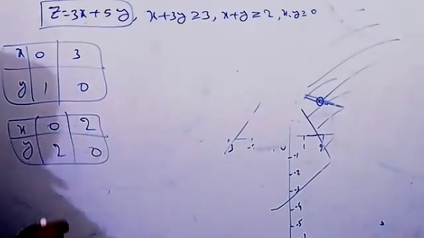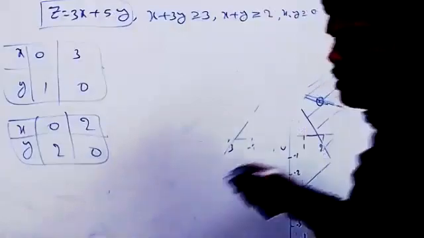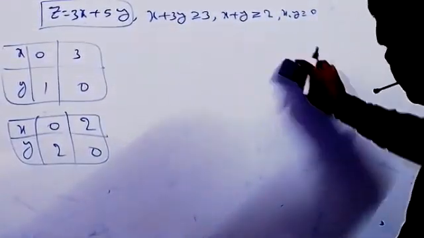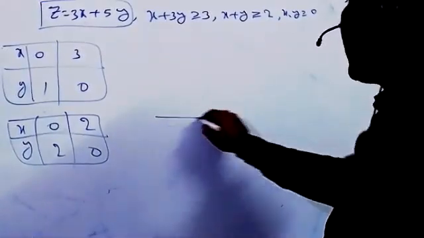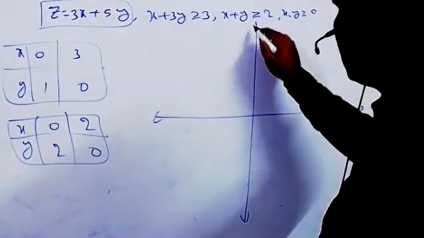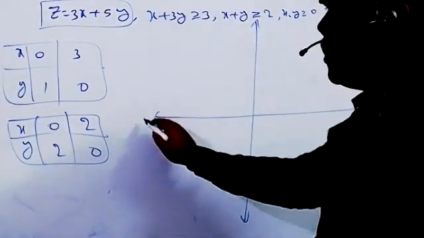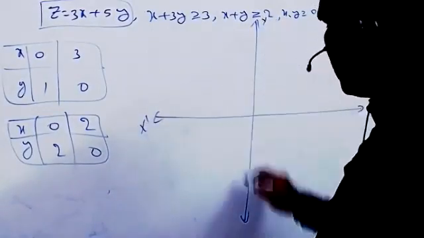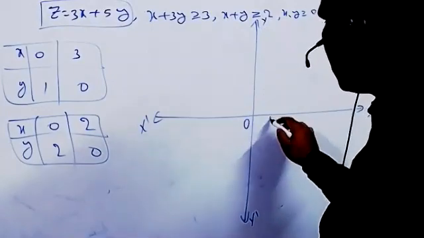Now draw the graph here. X, x dash, y and y dash, origin.